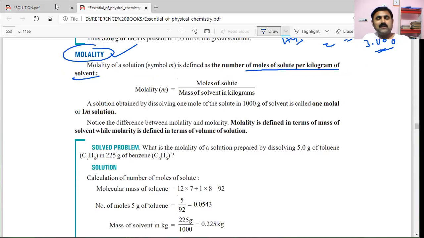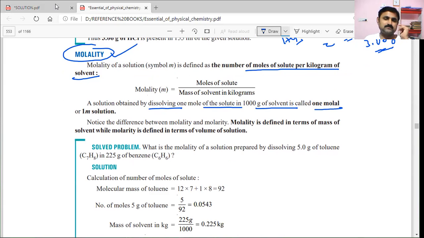If you consider an illustration here, a solution is obtained by dissolving 1 mole of solute in 1000 grams of solvent, then what will happen? 1 by 1 is 1. So there is a 1 molal solution. Small m is the symbol used for this.